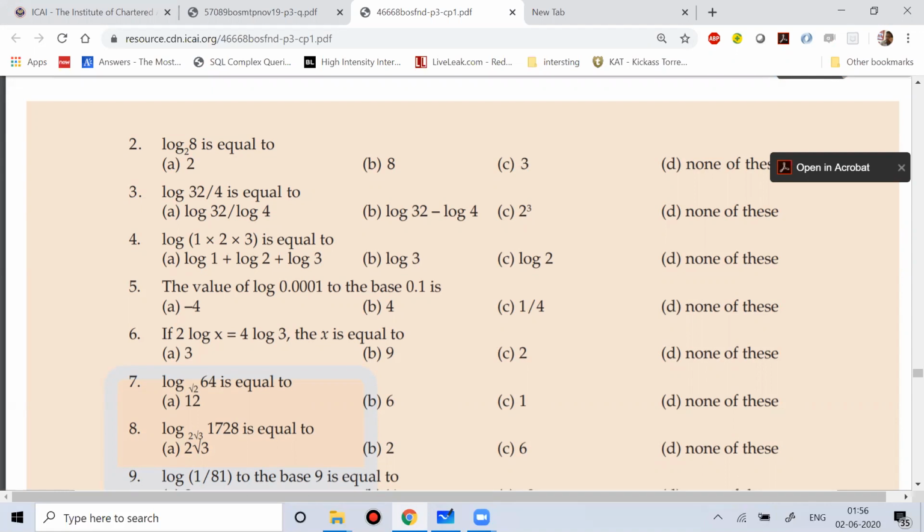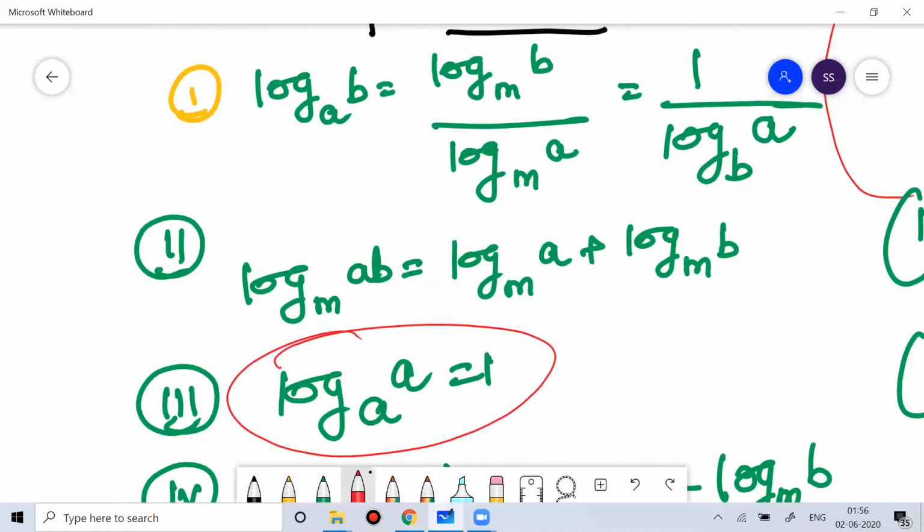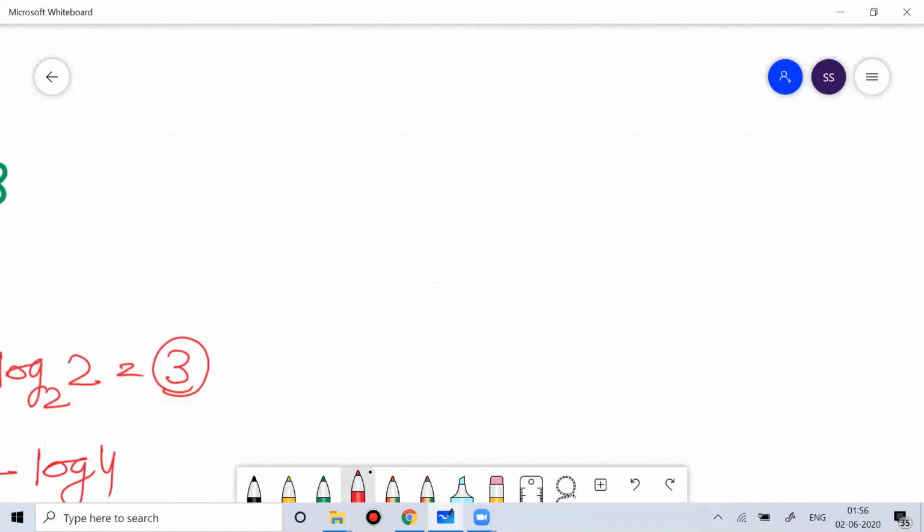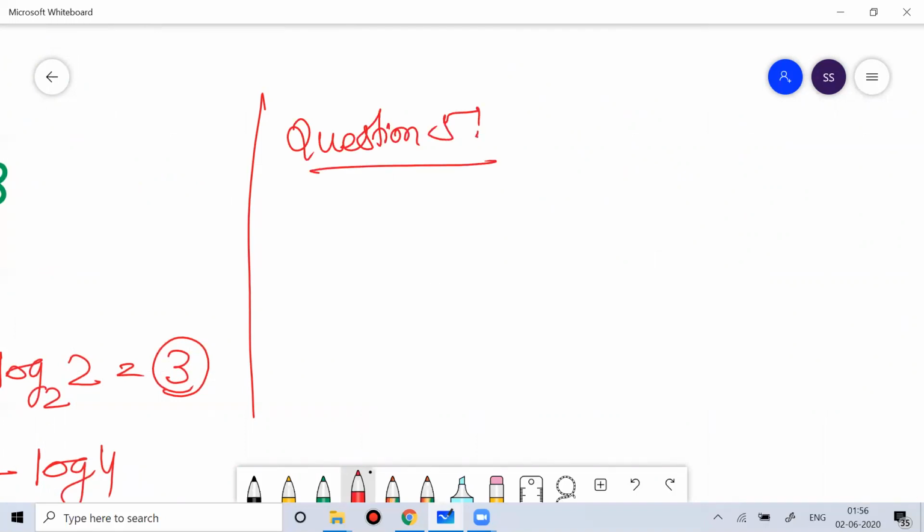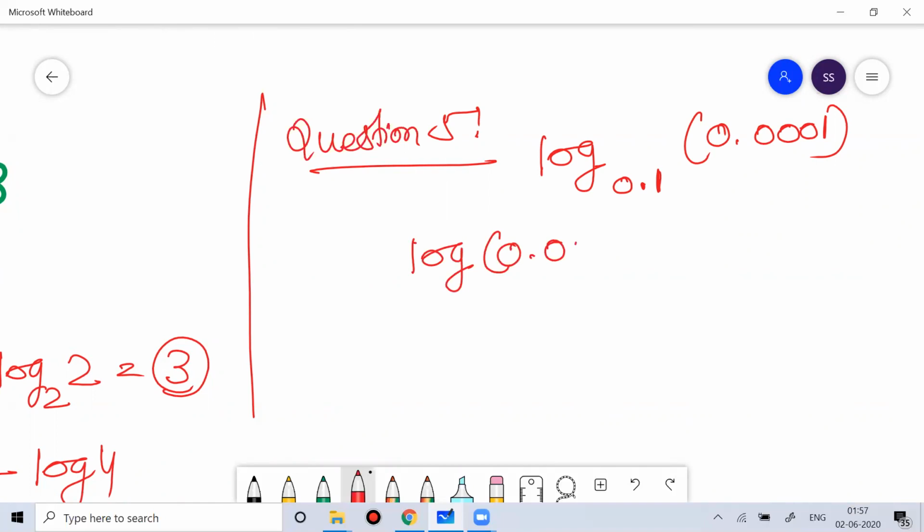Now question number 5. Your question number 5 is a log with base 0.1 and your argument is 0.0001. That is your question number 5. I believe everyone has the basic understanding. So this I can write as log of 0.0001 by log of 0.1, and already you know this.